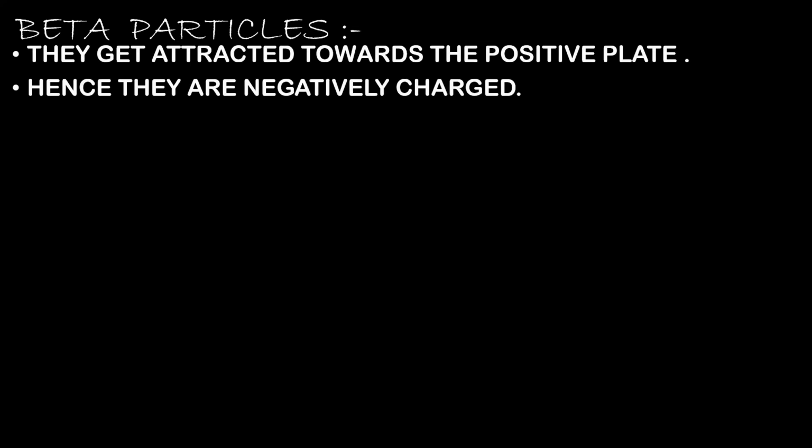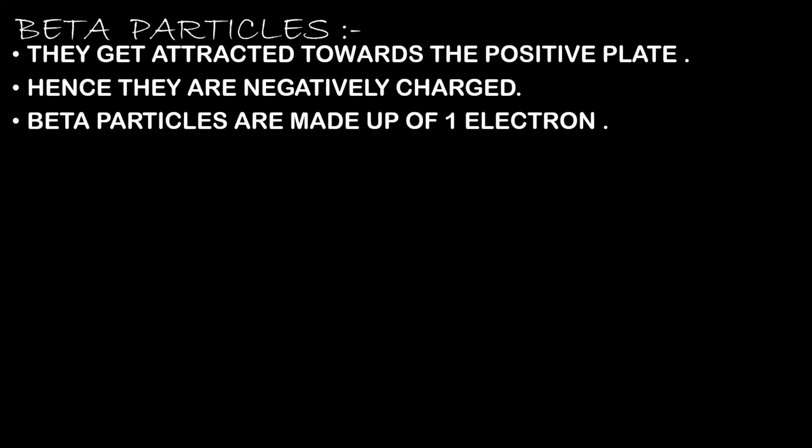Now let us understand what beta particles are. They get attracted towards the positive plate. Now who gets attracted towards the positive plate? Oppositely charged bodies attract each other. So if they are getting attracted towards a positively charged plate, which means they are negatively charged. Am I right? And beta particles are made up of only one electron. That is what they are made up of.